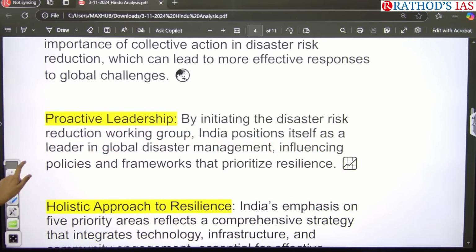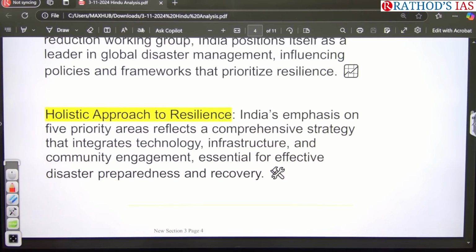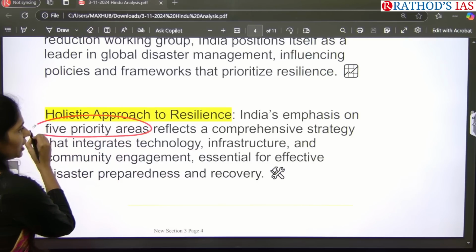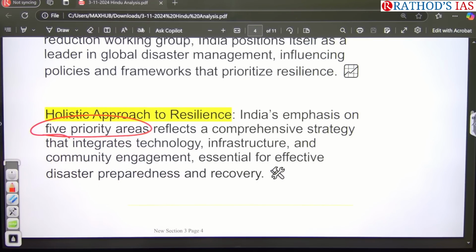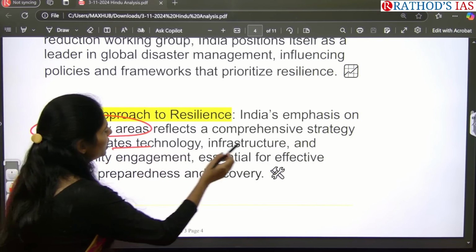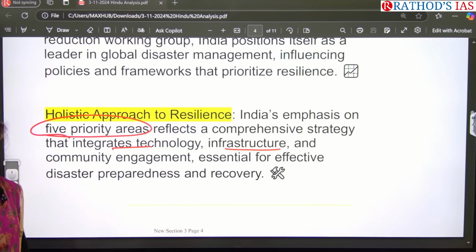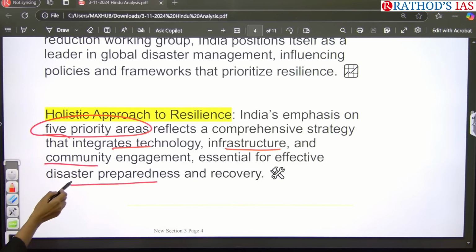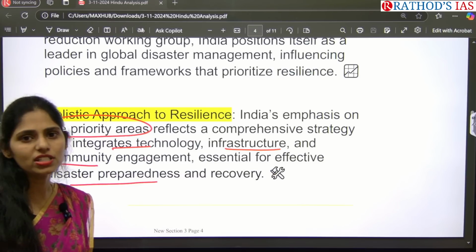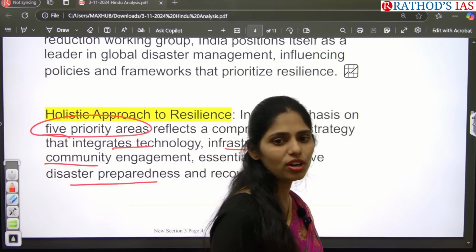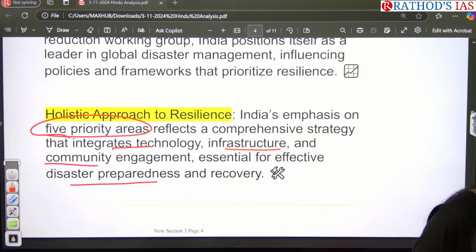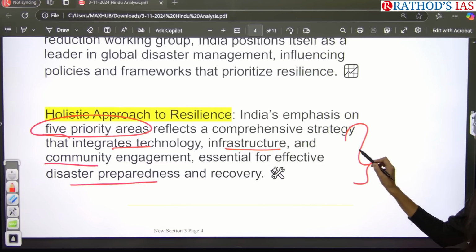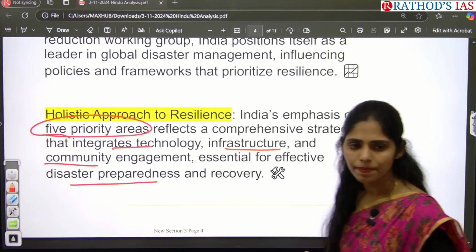And next one here is we are also taking a proactive approach to resilience as well. Especially India is focusing on 5 priority areas. So you have to focus on that. First one is technology transfer. Next one is we need proper infrastructure. And next one is community engagement as well as disaster preparedness. And once a disaster has occurred, we have to focus on reconstruction and recovery. So on these 5 important things, we are especially focusing.